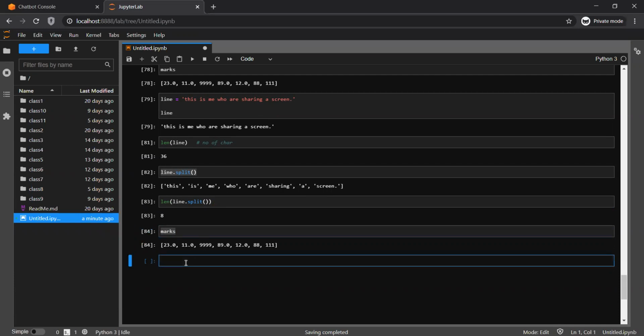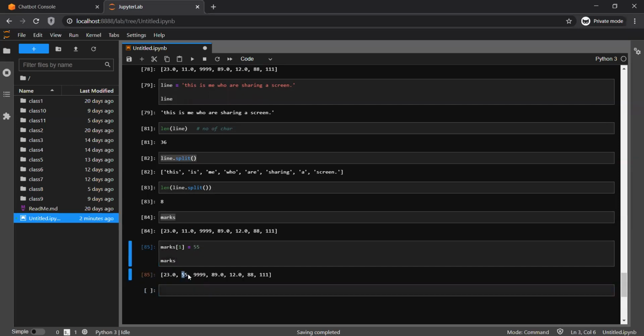I have to update it. That is very easily doable. The second element index is 1, and I can assign any value to this. So let's say 55, and if I check, the value at the second index has changed to 55. With a string, that is not possible for sure. So this is the difference.